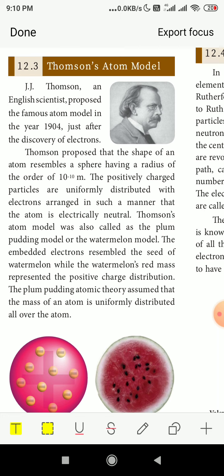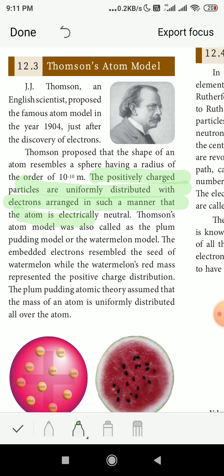It's very important, okay. Thomson proposed that the shape of an atom resembles a sphere having a radius of the order of 10^-10 meter. The positively charged particles are uniformly distributed. So, he described it as all the positively charged particles are equally distributed with the electrons arranged in such a manner that the atom is electrically neutral. So, everything is equally distributed so that the atom is electrically neutral. How many protons are there, so many electrons are also there. So, it is equally distributed, so it is neutral.